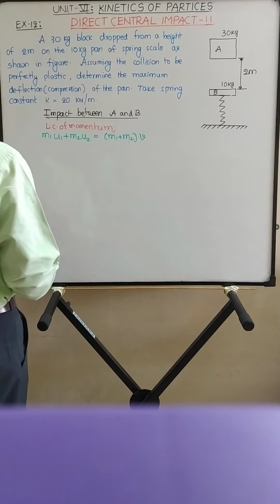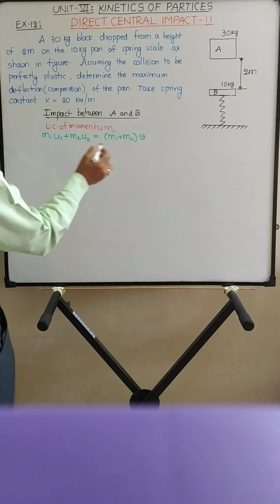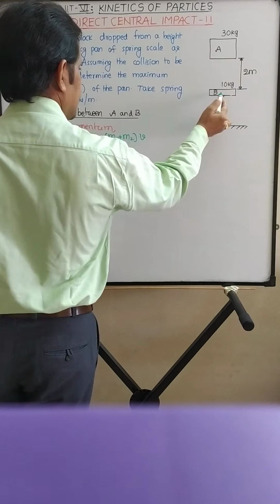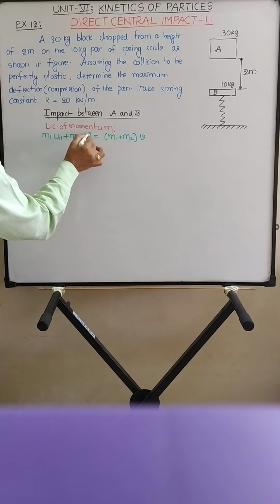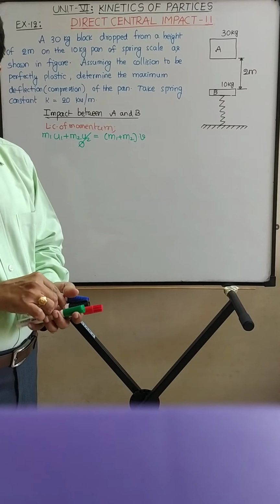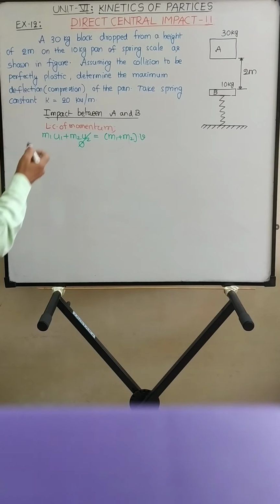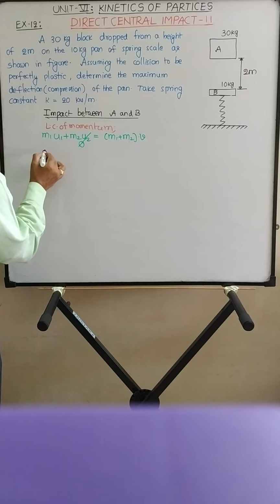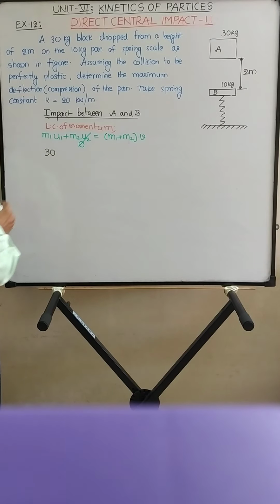So here I am considering block as 1 and this pan as 2. So velocity of the pan, that is B, before impact is 0. So M1, it is 30 kg into U1.